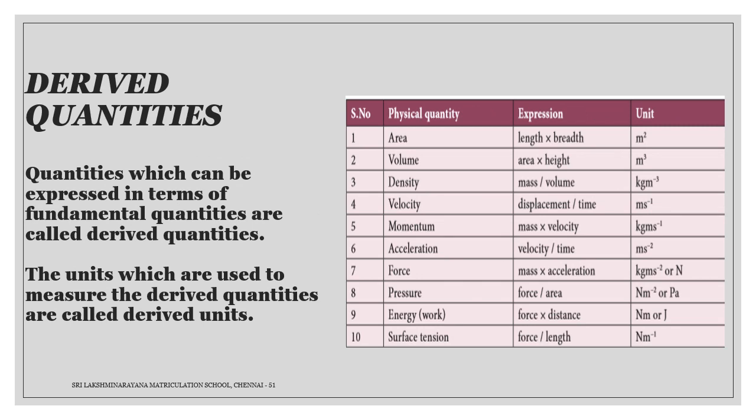Derived quantities. Quantities which can be expressed in terms of fundamental quantities are called derived quantities. The units which are used to measure the derived quantities are called derived units. For example, area is a derived quantity. The expression of area is length into breadth. In this expression, length is a fundamental quantity. So, area is derived from a fundamental quantity. So, area is a derived quantity. Some more examples of derived quantities are given in the table.